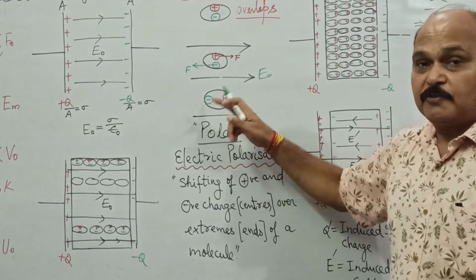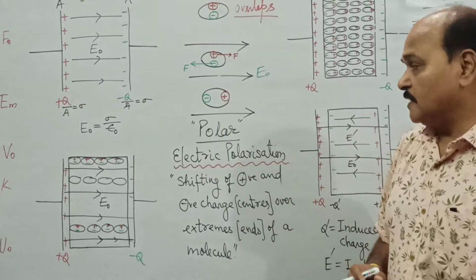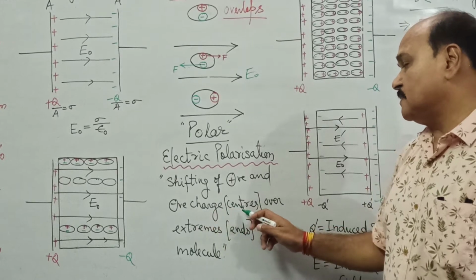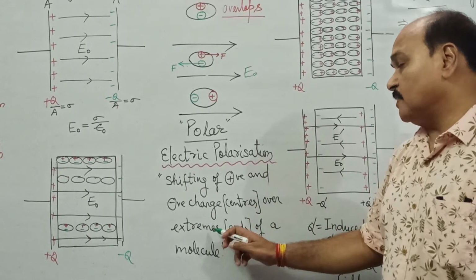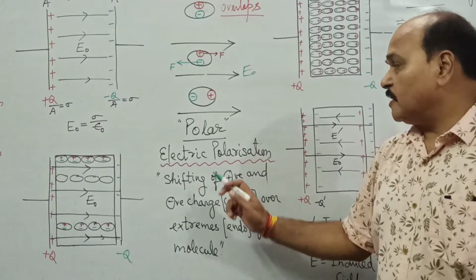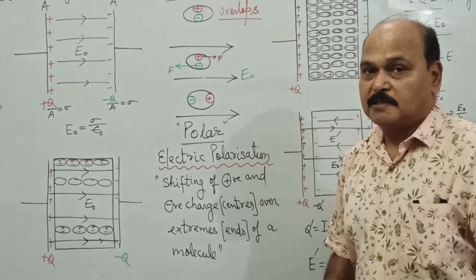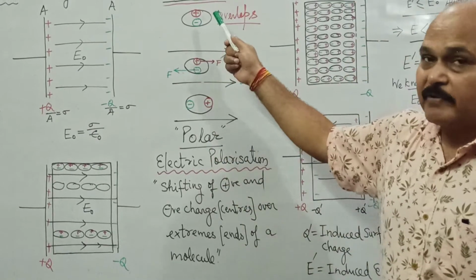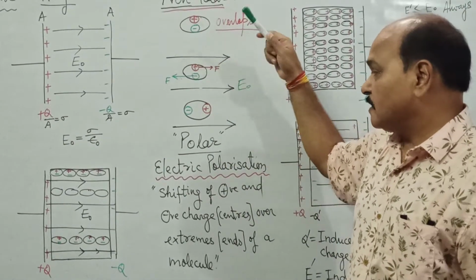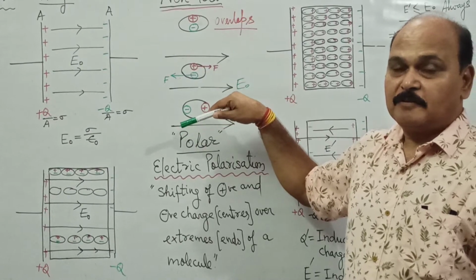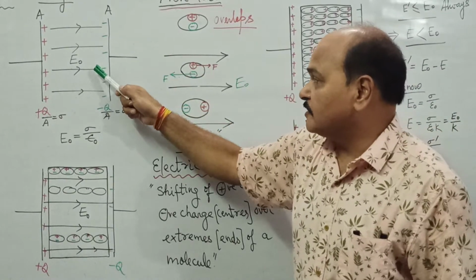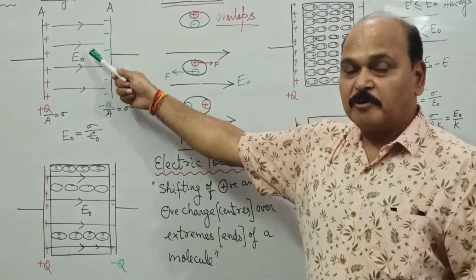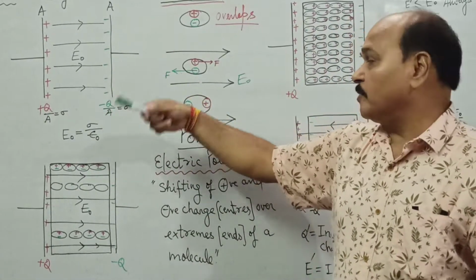And this phenomenon is what is called electric polarization. The shifting of positive and negative charge centers over the extreme ends of a molecule is what is called electric polarization. And what happens as the result of electric polarization? Every molecule of the dielectric which was non-polar becomes a polar molecule. So the influence of the electric field which is applied over this dielectric is that every non-polar molecule is converted into a polar molecule.